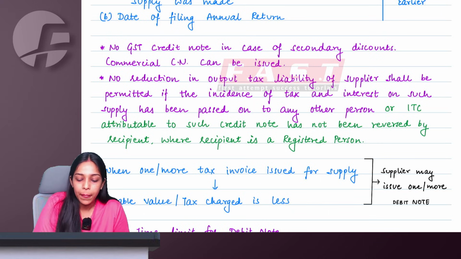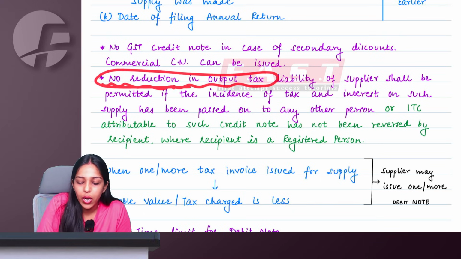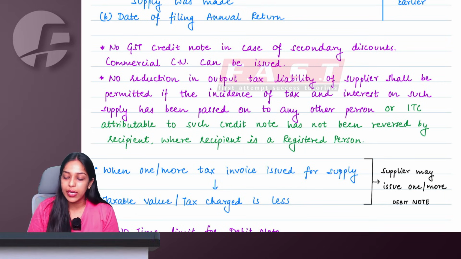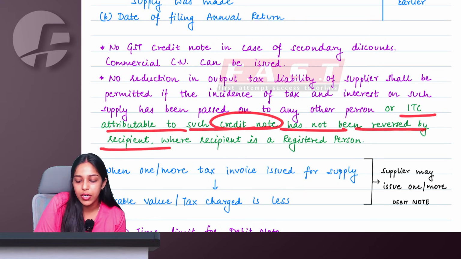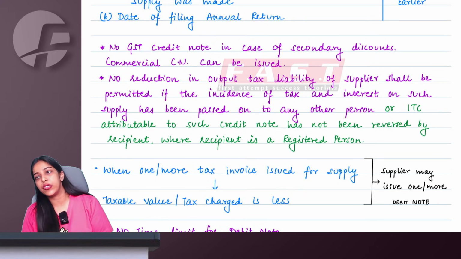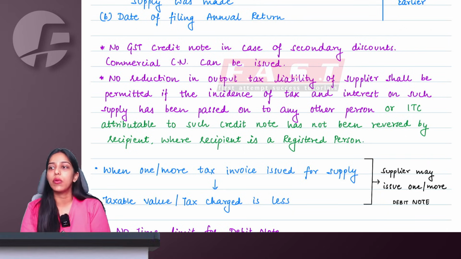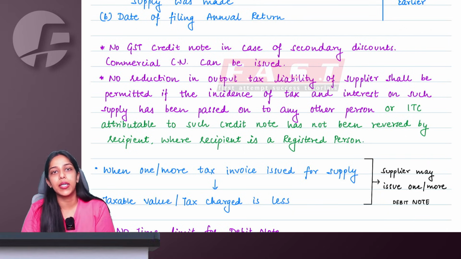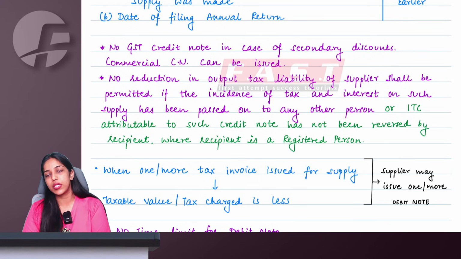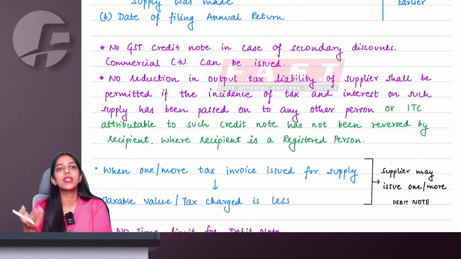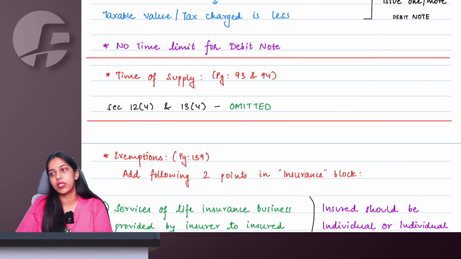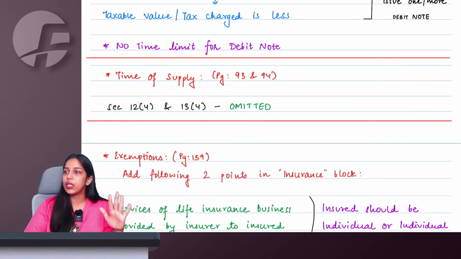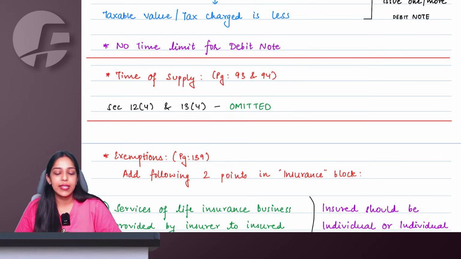So we are saying that we will not allow you to reduce your output liability. No reduction in output tax liability if ITC attributable to such credit note has not been reversed by a recipient being a registered person. So if you want your outward liability to be reduced, your recipient, being a registered person, has to reduce the equal amount of ITC also. For unregistered recipients, because they don't take ITC, that's not a question. Of course, the reversal of ITC point will come for a registered recipient only. Clear? Understood, everyone?